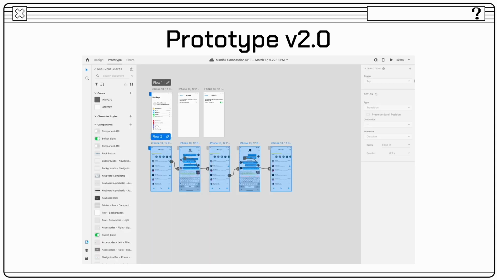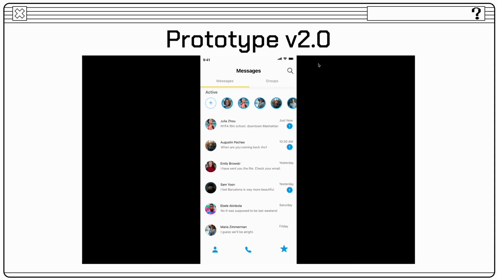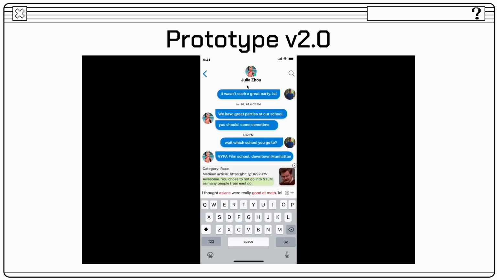Second flow, this is what a messaging app interface might look like. We'll move on to the first conversation with Julia. These guys are having a conversation about a party, and what this guy is saying is it wasn't a great party, and Julia is inviting this guy to a party at her school, and this guy is saying which school do you go to. Julia, who is an Asian woman, is saying she's going to film school.